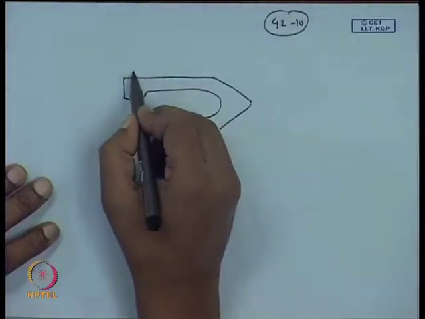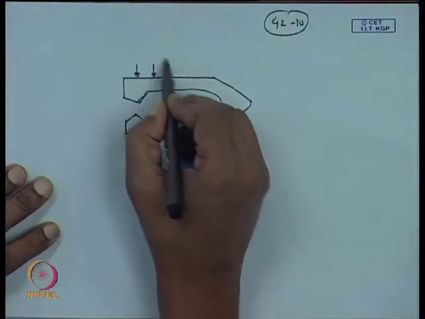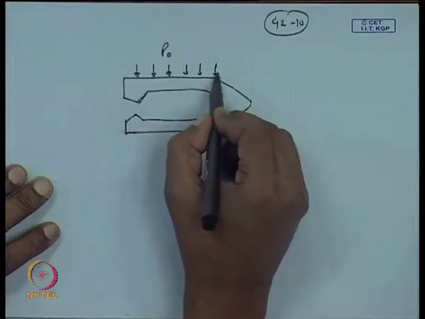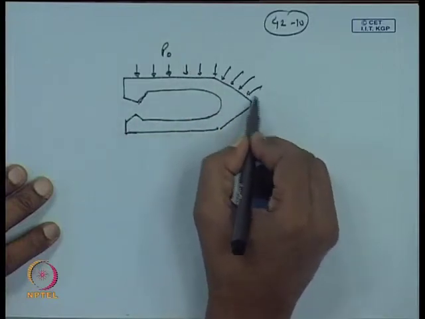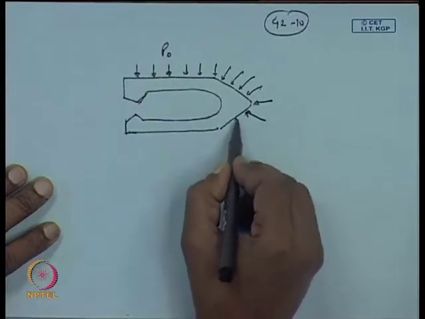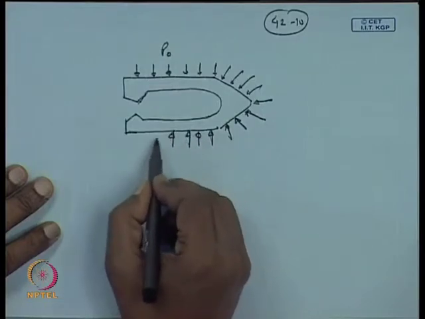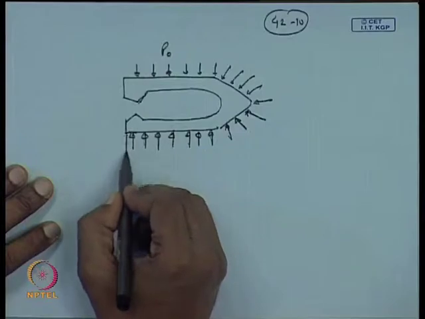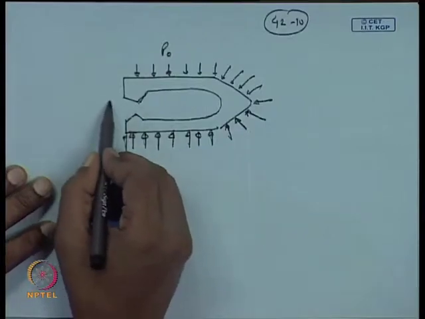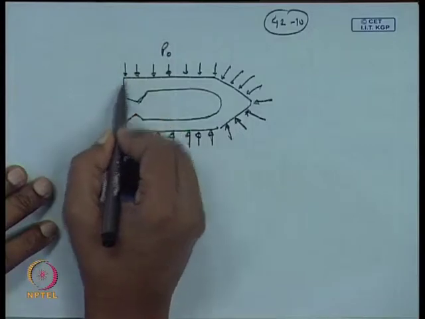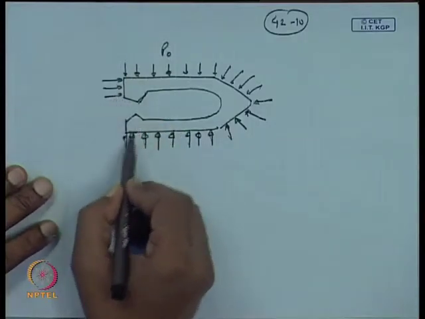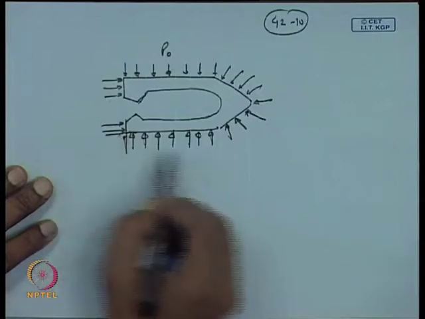So, it is passing through the atmosphere. In the presence of the atmosphere, the rocket behavior changes a little bit because of the ambient pressure acting from outside. We can write this as P 0, and all these are P 0.